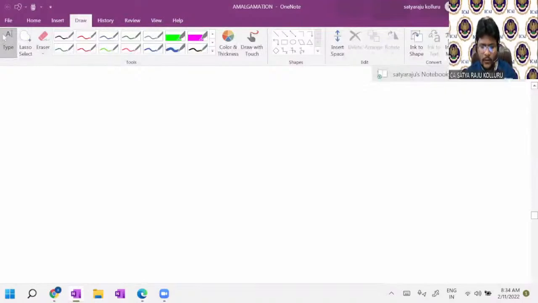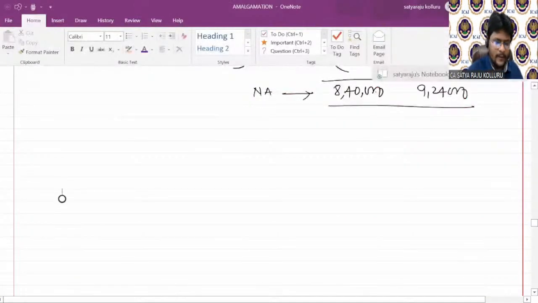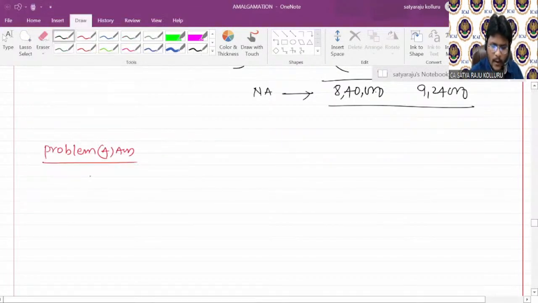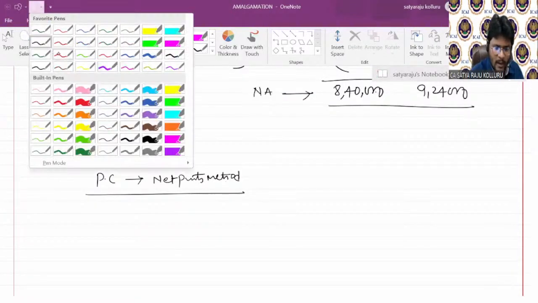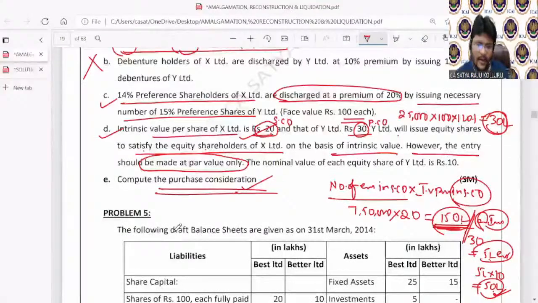No issue if you have any doubt. Such doubts are going to be resolved through my OneNote. Just hold for a second. Yeah, the problem number is 4, right? Which is problem number 4. Now, PC is under net payments method. Now, amount payable to preference shareholders, how much? Amount payable to preference shareholders, how much, guys? Here, check.